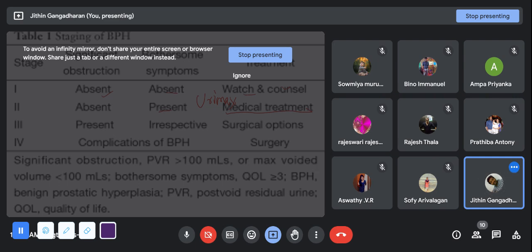And in the third stage, the obstruction will be present and the patient will be having severe symptoms. So we'll go for surgical options. We'll go for cystoscopy, and we'll visualize that and all those things. In stage 4, definitely you have to go for the surgery. Okay.